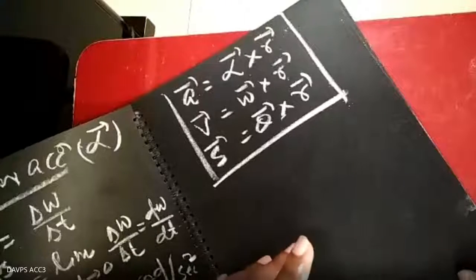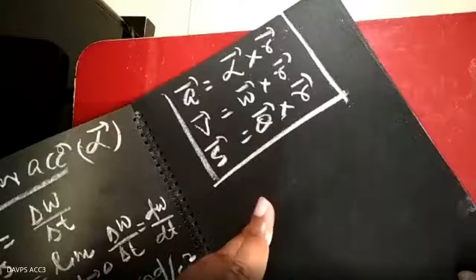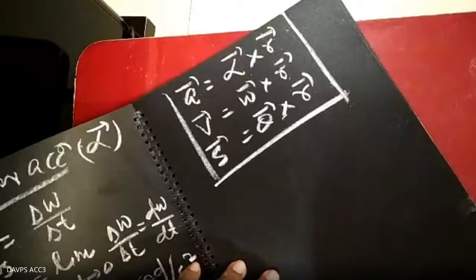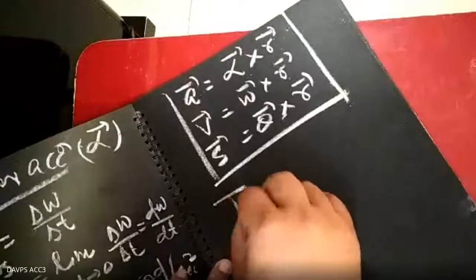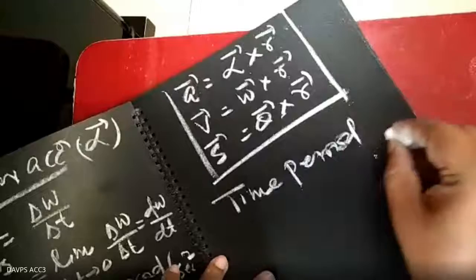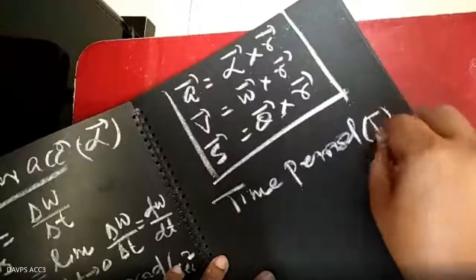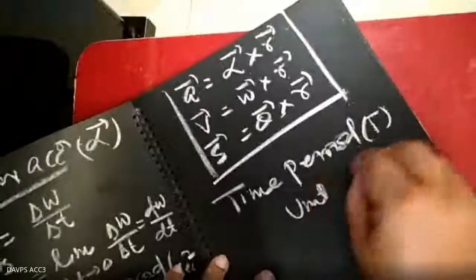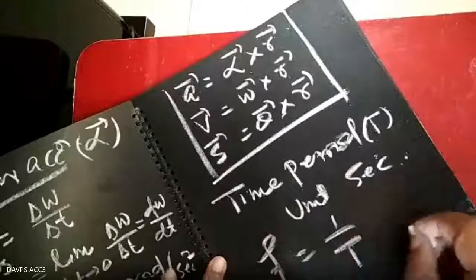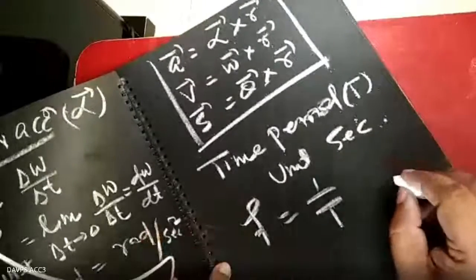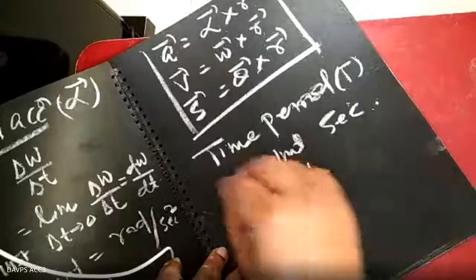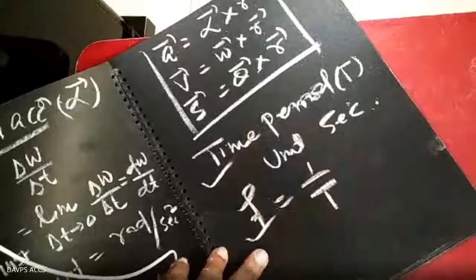The time period is t, and unit is second, and frequency f equal to 1 by t, and unit is second inverse or revolution per second.